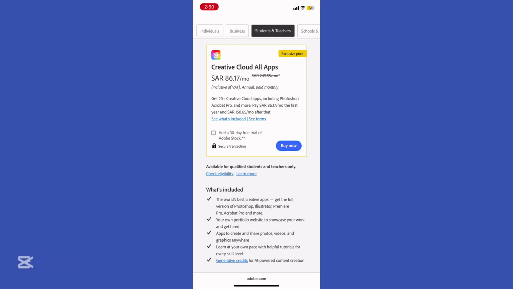Right. Next, verify your status. Provide a school email or upload proof like ID, transcript, or tuition receipt.